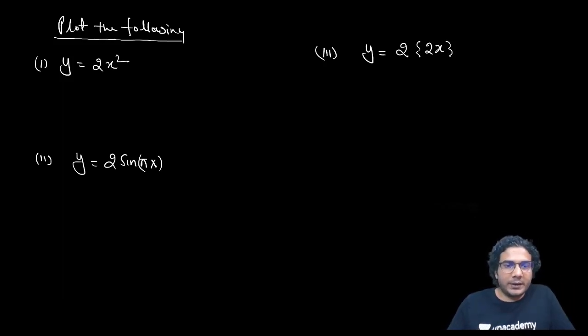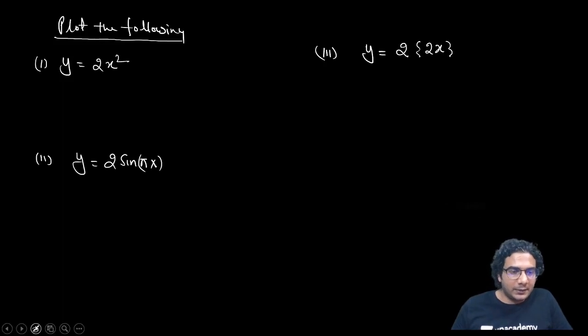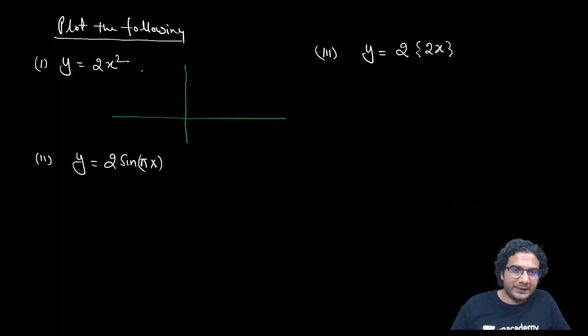So start doing it. Meanwhile I'll plot the coordinate axis. I'll also make the base graph so that it will be easy for you to plot the transformed graph. Okay, this is the graph of y is equal to x square.